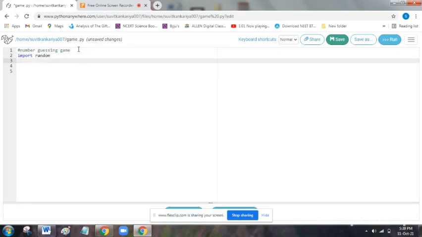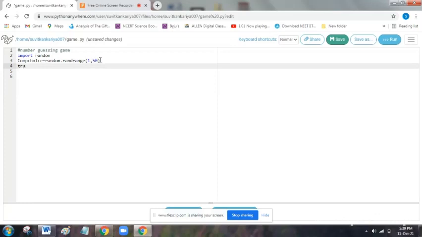Then we will make a variable named comp choice equal to random dot randrange. Let me tell you briefly what we are going to do in this game. We will give the computer numbers 1 to 50, and it will choose any of the numbers, and we have just 5 tries to guess the number. Then 1 comma 50.